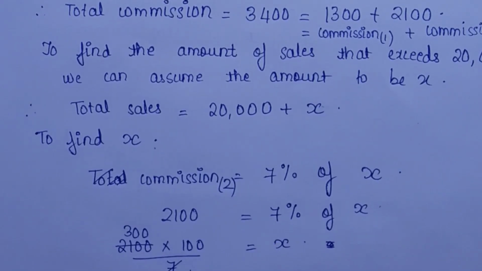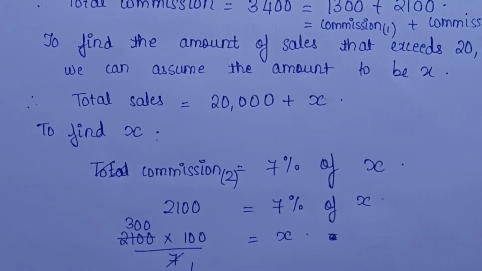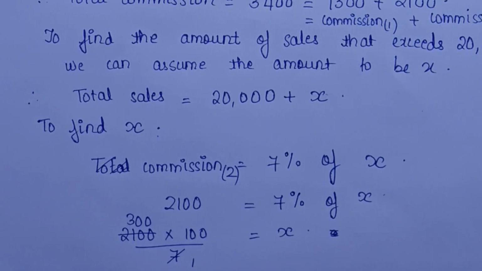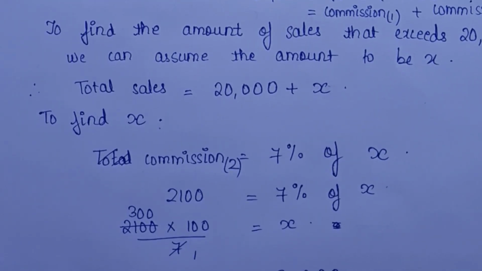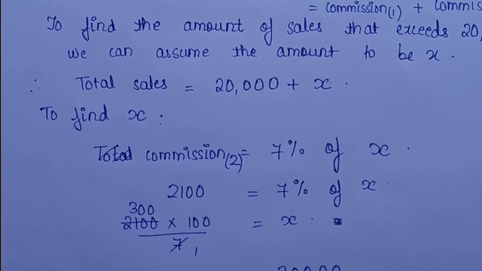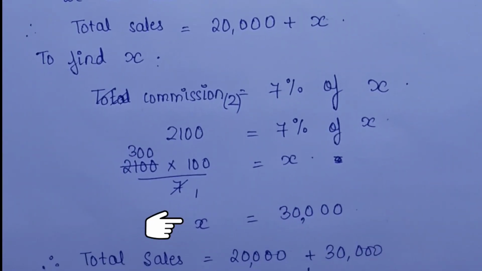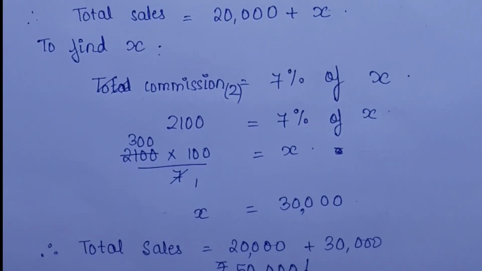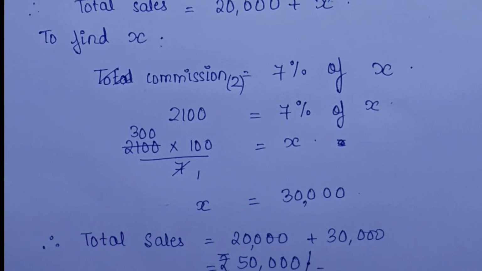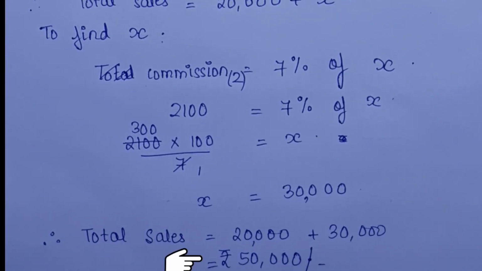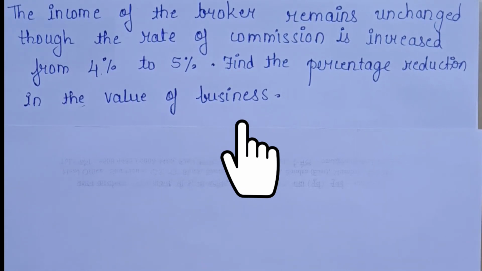Simple calculations will give you the answer. X is equal to 30,000. Does your answer end here? No. What do you want? Total sales. So the total sales is nothing but 20,000 plus 30,000, which is equal to 50,000. Okay, we start with the next question.